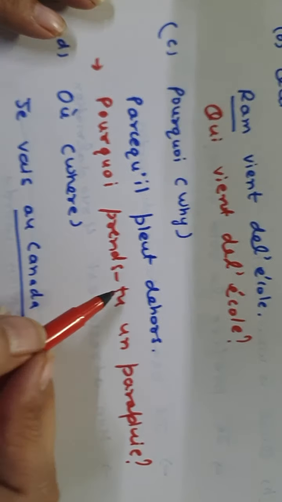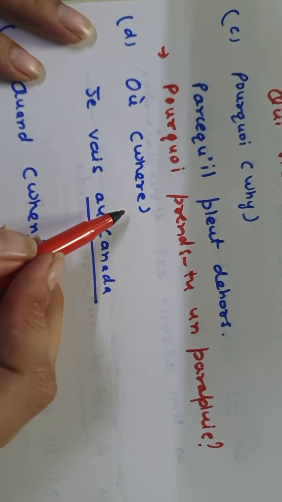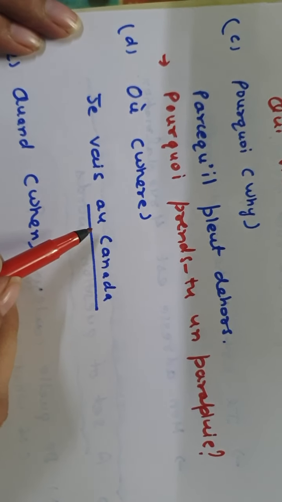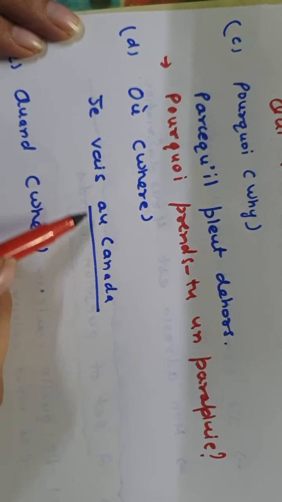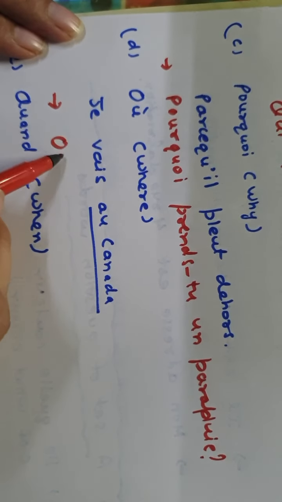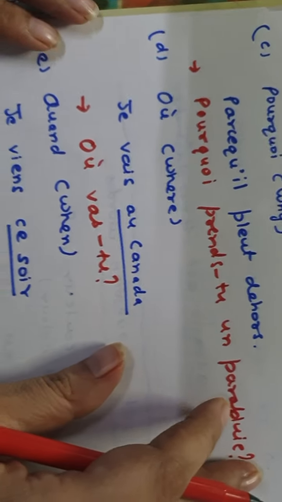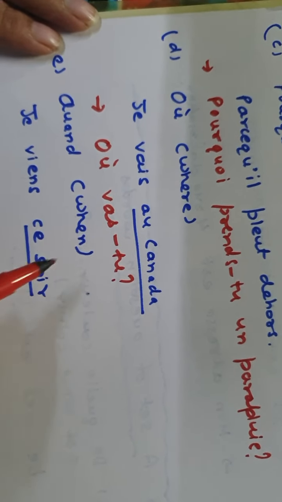Right? Next question is where, when you are going to a place and a preposition of place has been used in the sentence, you can ask the question où. Je vais au Canada, you can simply make the question où vas-tu, or if you are using est-ce que, you can write où est-ce que tu vas.